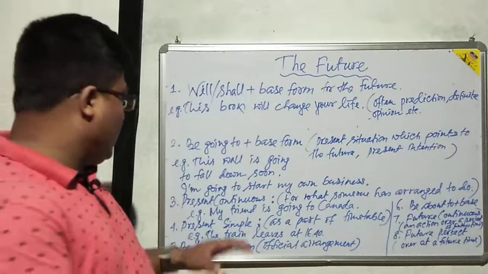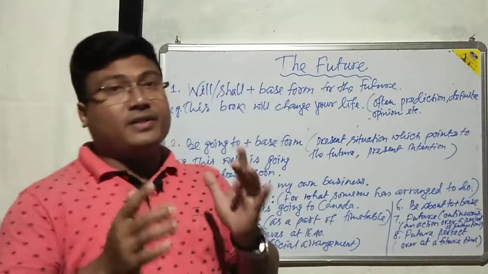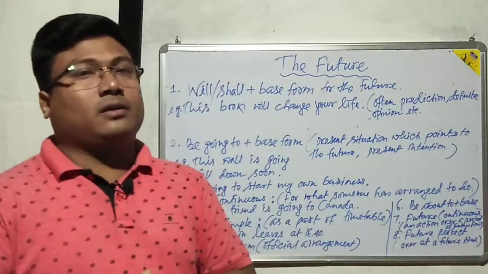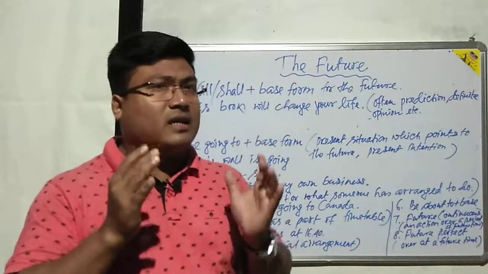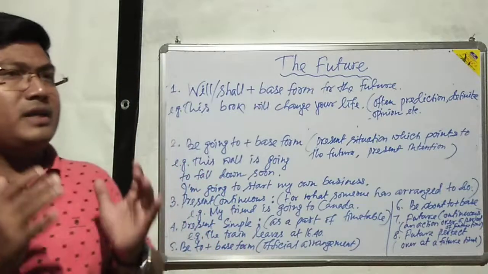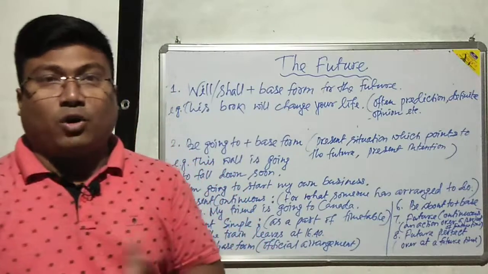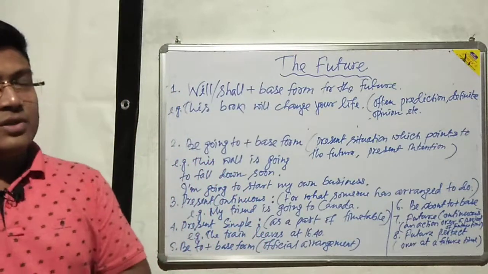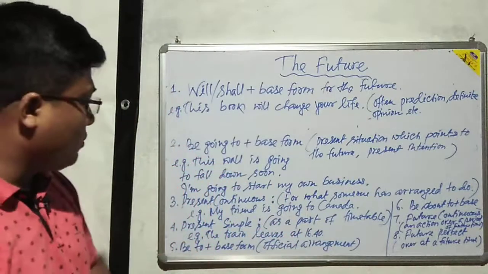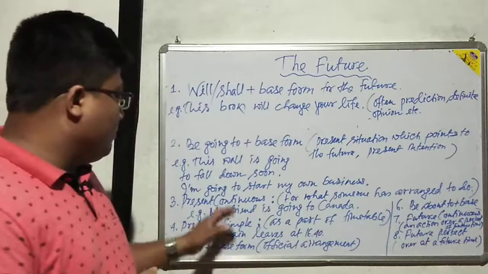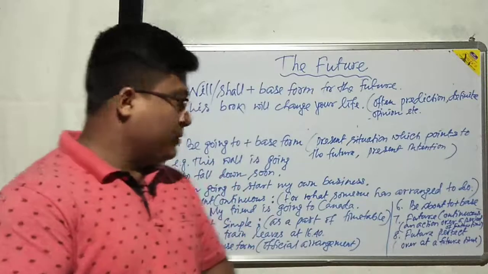For example, I have given here, my friend is going to Canada. My friend is going to Canada. He has arranged, my friend has arranged the necessary action to go to Canada. For example, he has bought the ticket. So the arrangement has already been done. That's why we can say here present continuous. My friend is going to Canada.